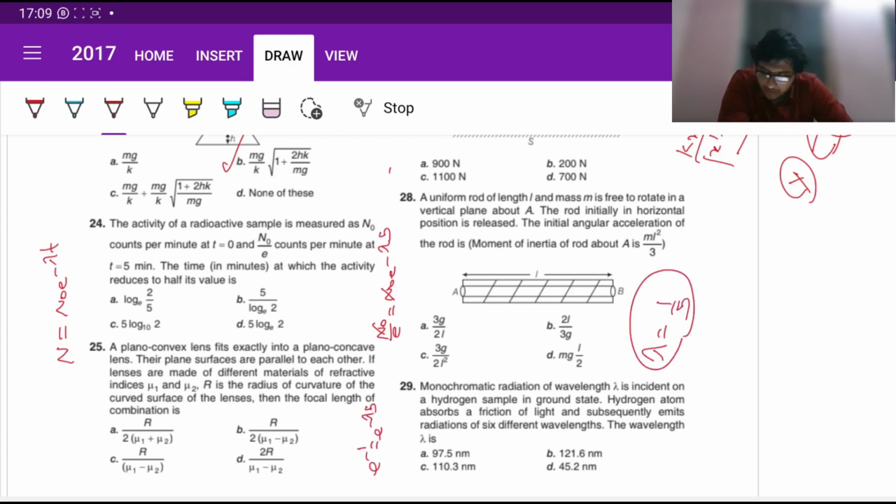What we want is half-life period. So t half is given by ln2 by lambda. So ln2 by 1 by 5, which is 5 ln2 in terms of minutes. So 5 ln2, option D.